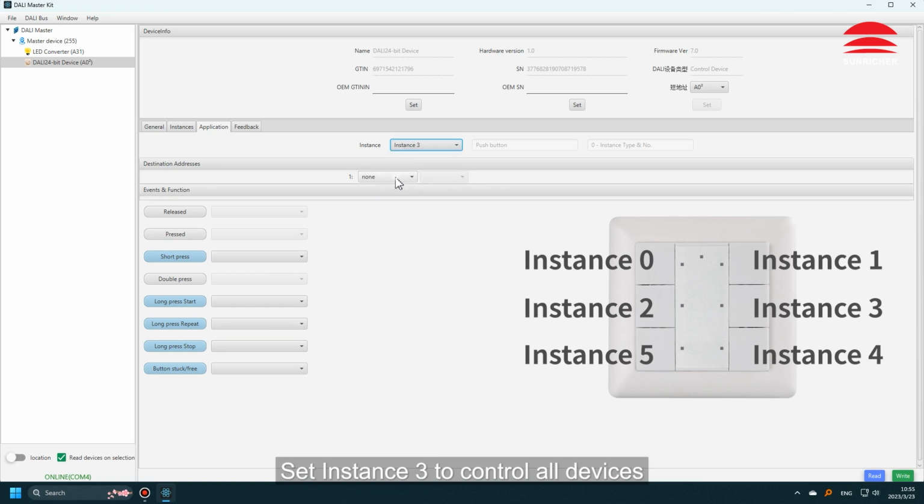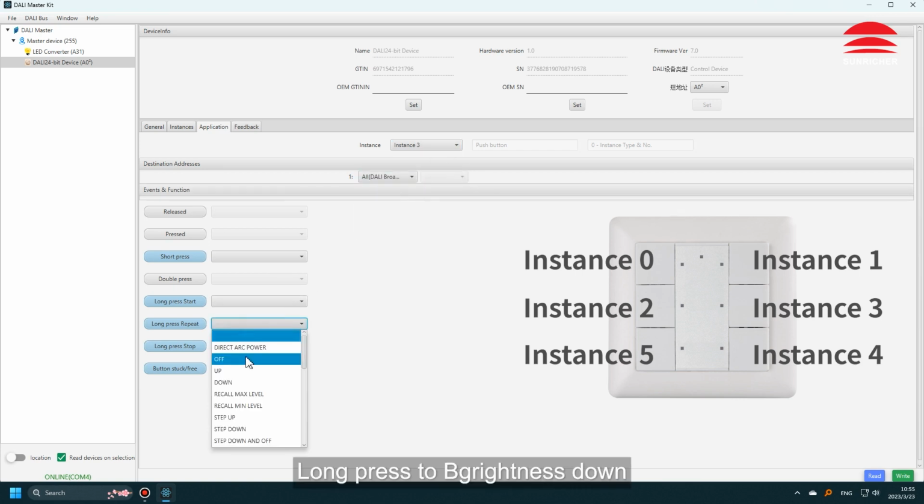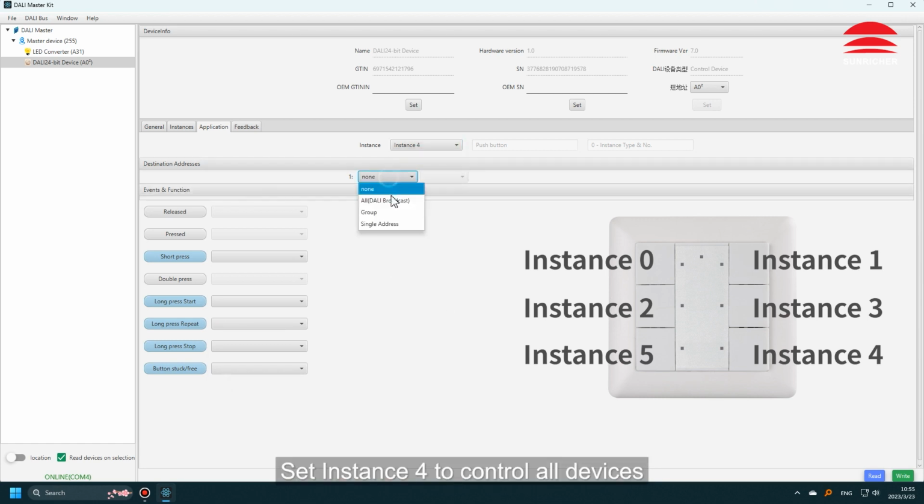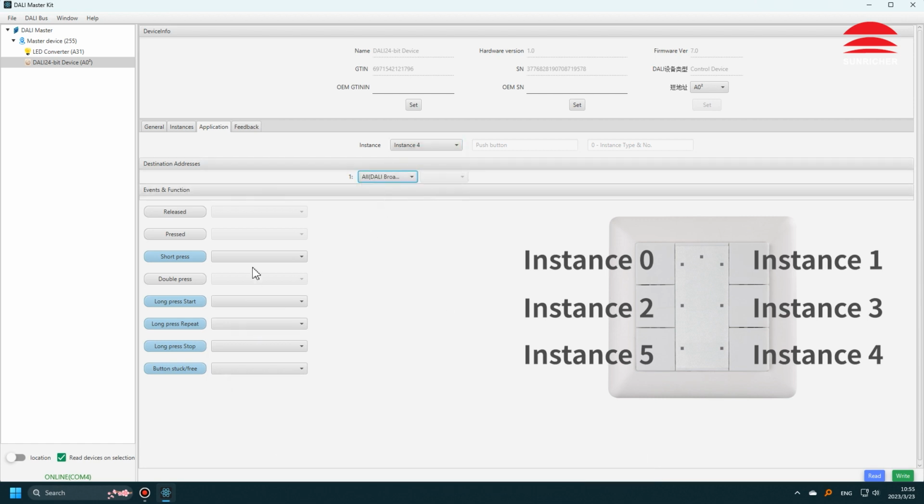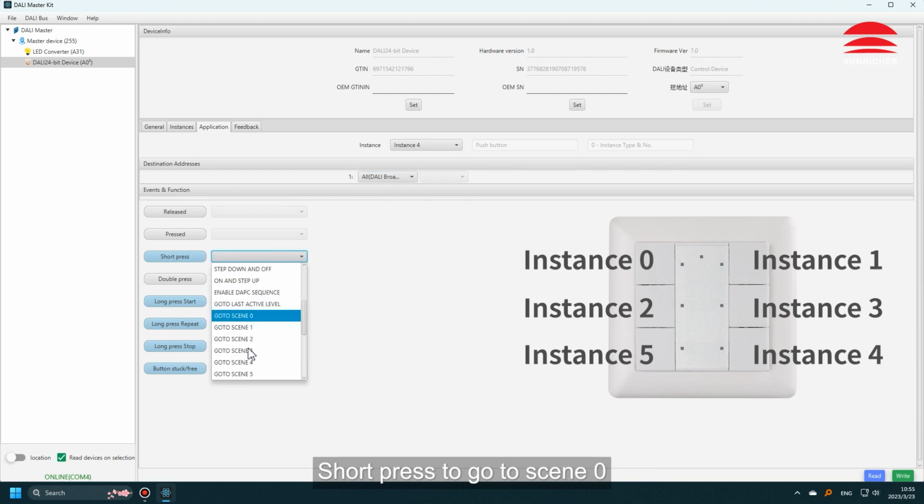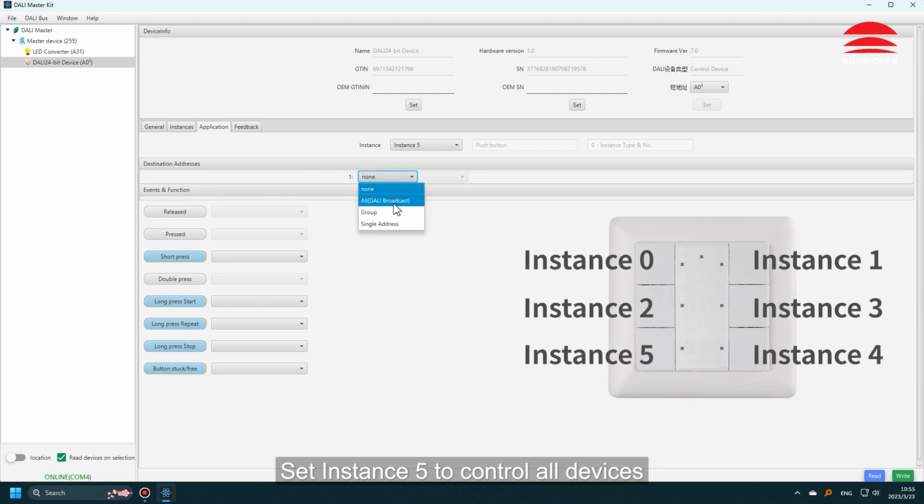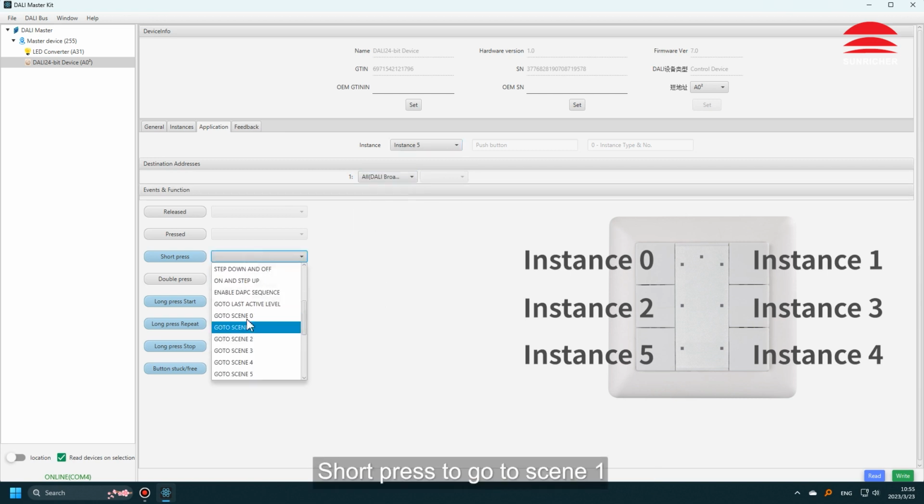Set instance 3 to control all devices. Long press to brightness down. Set instance 4 to control all devices. Short press to go to scene 0. Set instance 5 to control all devices. Short press to go to scene 1.